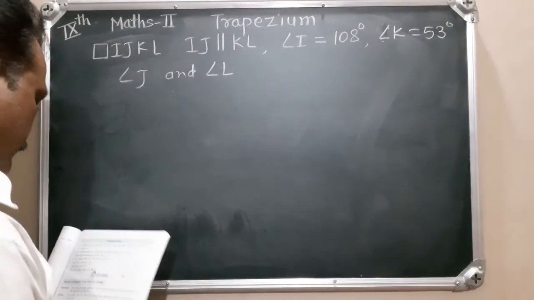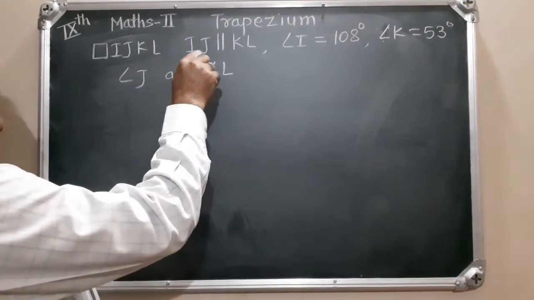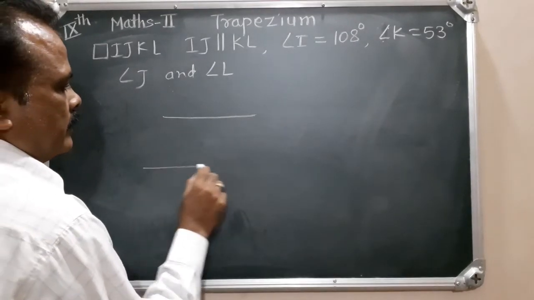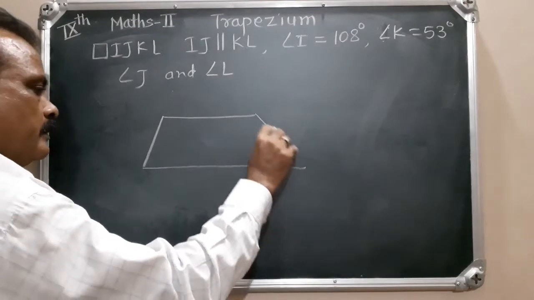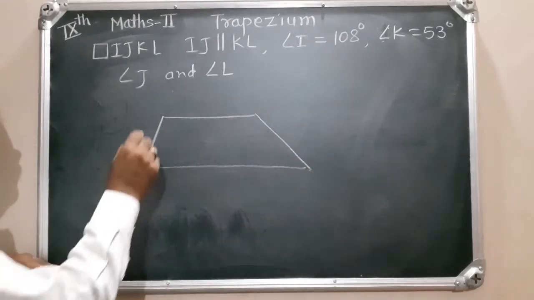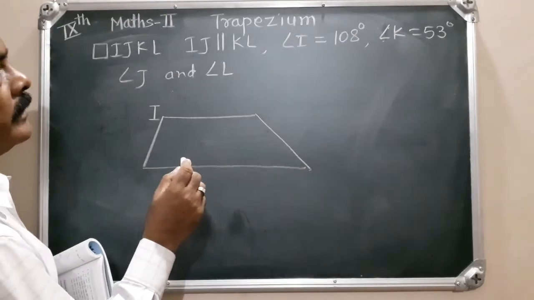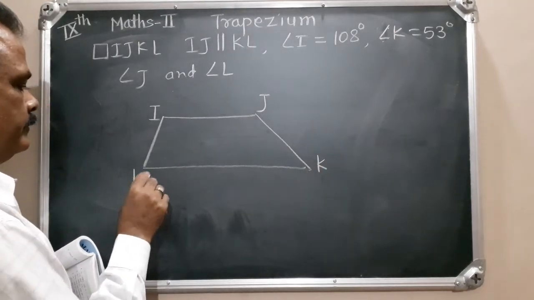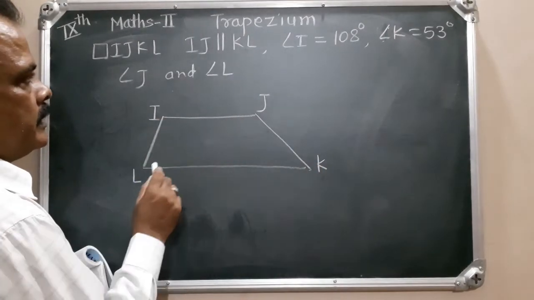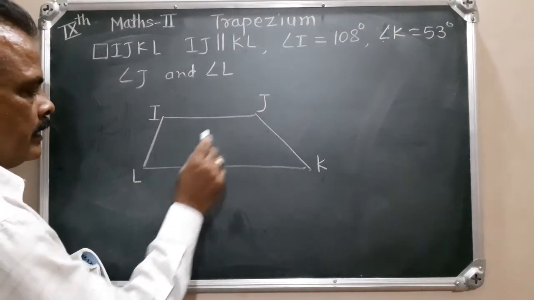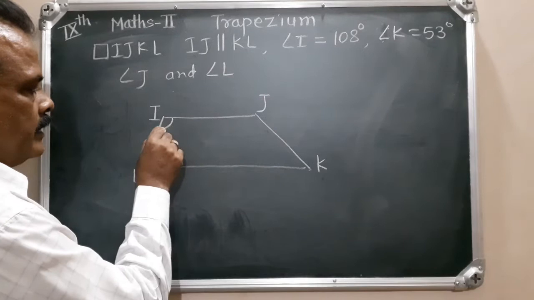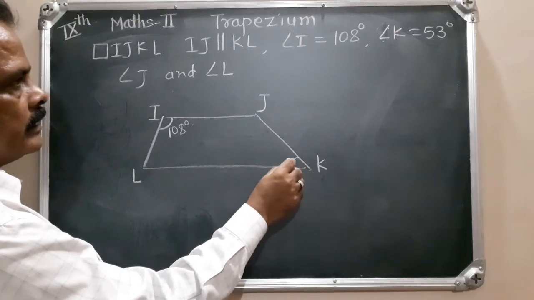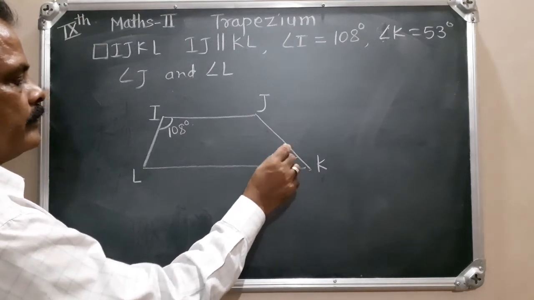This is a trapezium IJKL. IJ is parallel to KL. This line is parallel to this line. Measure of I is 108 degree and measure of K is 53 degree.